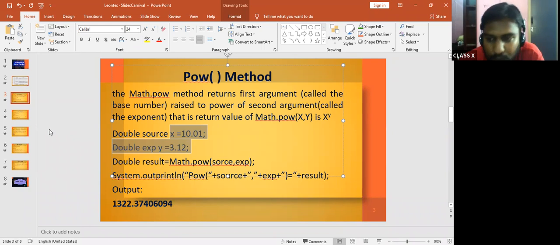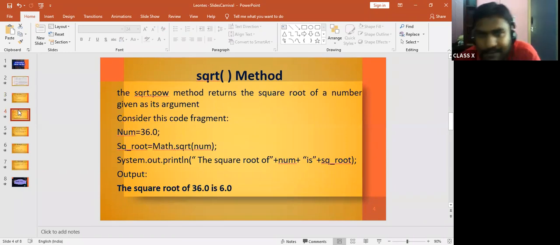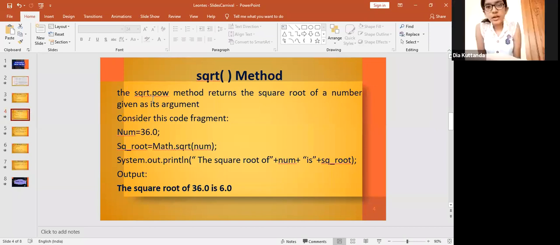Okay, there are 10 minutes left, so let us go to the next one. Square root. Dia, read this. The math.sqrt method returns the square root of a number given as its argument. Consider this code fragment: num = 36.0, square root = Math.sqrt(num), System.out.println the square root of plus num plus is plus square root. Output: the square root of 36.0 is 6.0.